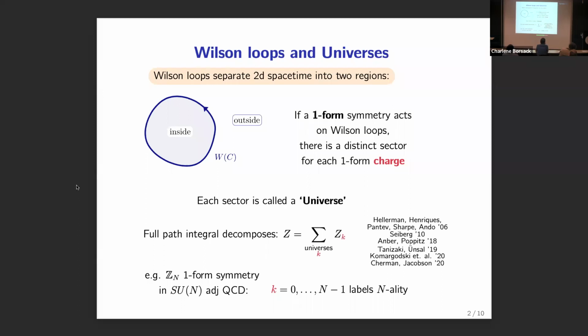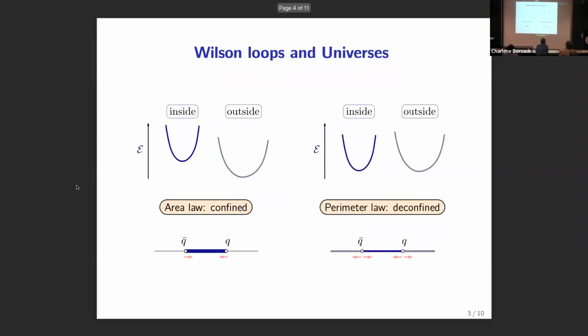We can write the partition function as the sum of the partition functions from the individual universes. For example, if we have SU(N) adjoint QCD, there's a Z_N one-form symmetry, and the different universes are going to be labeled by the N-ality of the different representations of the Wilson loop. So there's a direct relationship between the Wilson loops, these universes, and what it tells us about confinement.